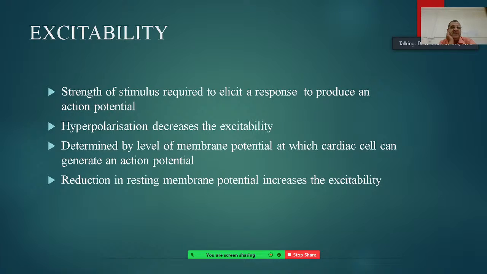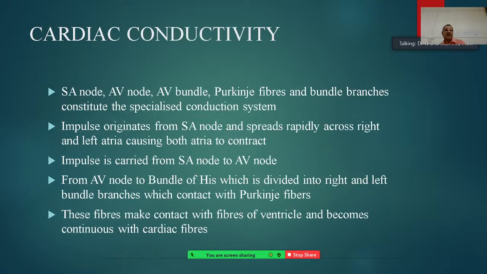Excitability is the strength of the stimulus required to elicit a response and produce an action potential, and hyperpolarization decreases excitability. It is determined by the level of membrane potential at which the cardiac cells can generate an action potential. So a reduction in resting membrane potential increases the excitability of the action potential, or of the heart.